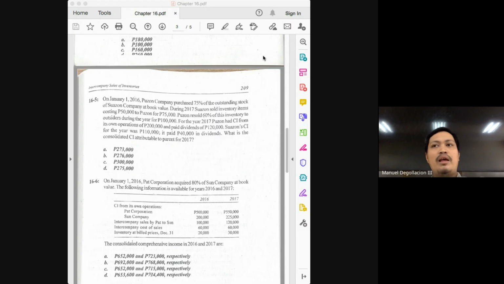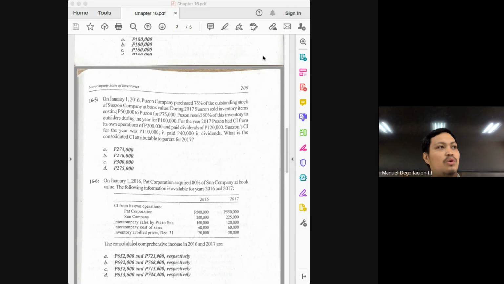But again, to explain the solution given by the author, class, the 25,000 there is the total markup. And as we have explained before, the reason there's a need for adjustment here is that there are portions of the income reported by the seller that are not yet considered realized in the eyes of the consolidated entity. And the portion that will not be considered as realized would be the portion that has not yet been sold. And in this problem, what portion was not yet sold? It is this 40%. So in other words, the total 25,000 markup in the transfer between the subsidiary and the parent, class, would have been realized all in all had the entire 75,000 inventory been sold to outside parties.